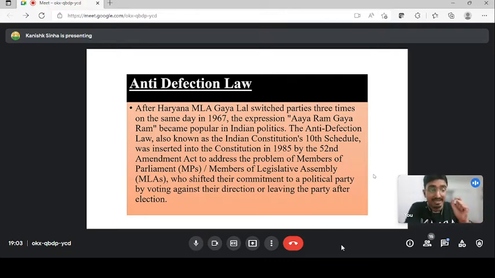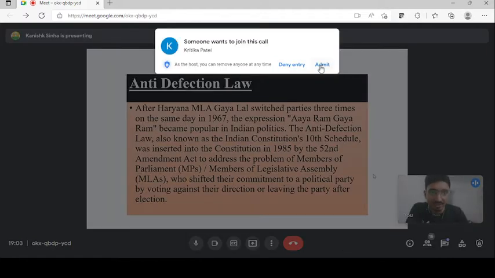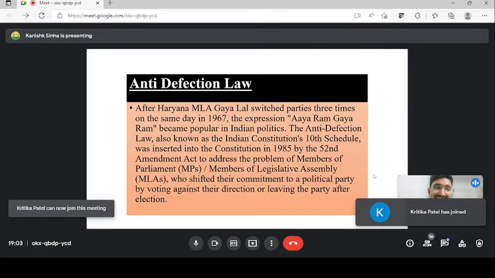So if you take it from the current affairs perspective, you have to know that the amendment for the anti-defection law is the 52nd amendment. You have the 10th schedule talking about the same. So a new schedule was added in the Indian constitution, the 10th schedule, which talked about the anti-defection law, in the year 1985 by the 52nd amendment.